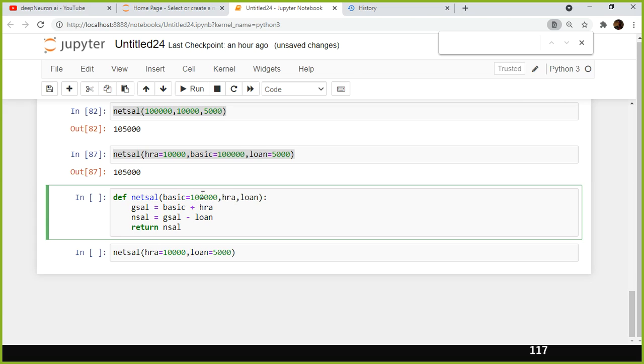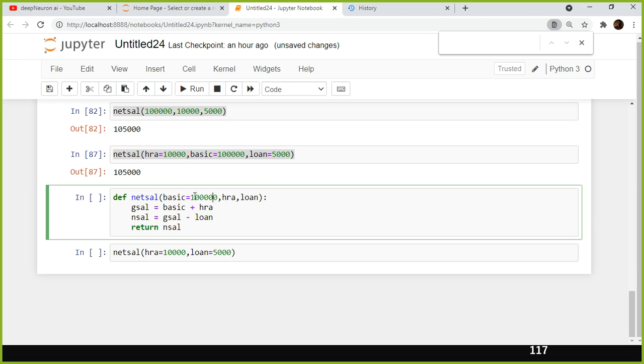So my basic is a default parameter because in the function definition itself I hard coded it. But we never do it like this because in my company I have 2 lakh employees. Not all the employees' basic is the same, right? Person to person, employee to employee, the basic value will change, right? Just for demonstration purposes, I am showing you here, okay?